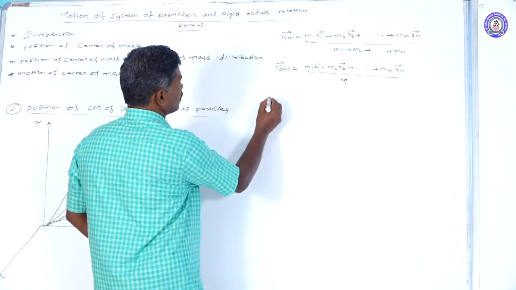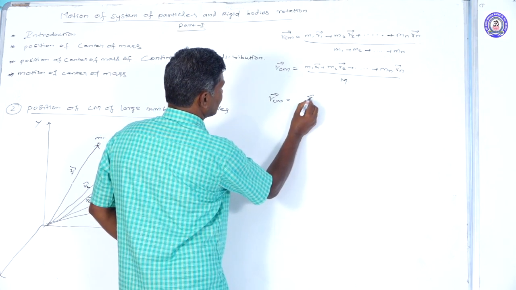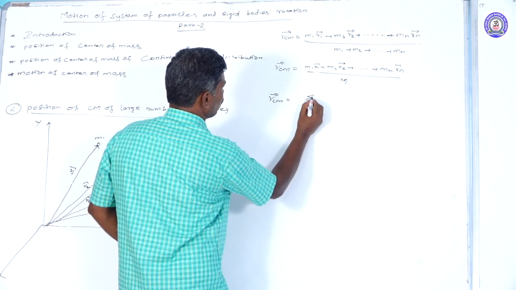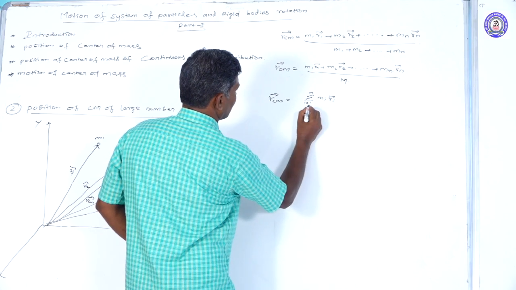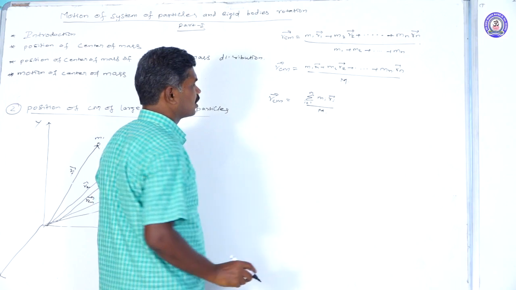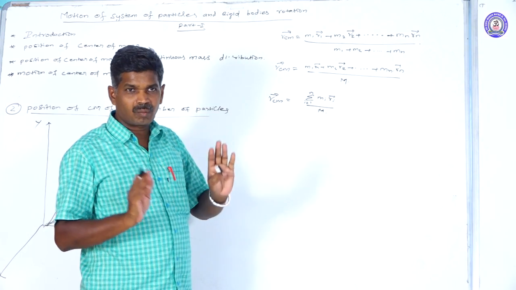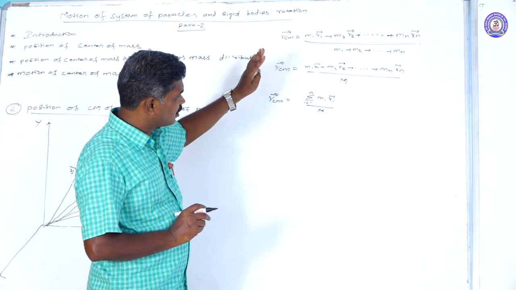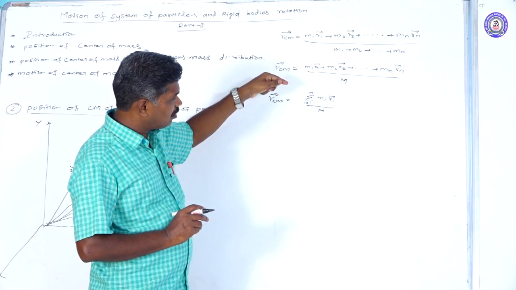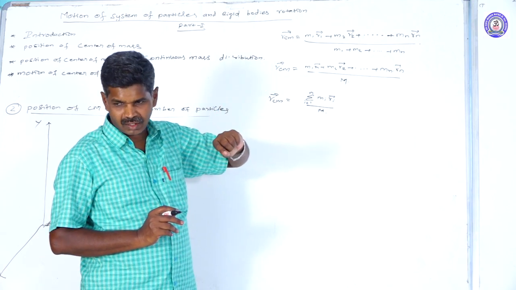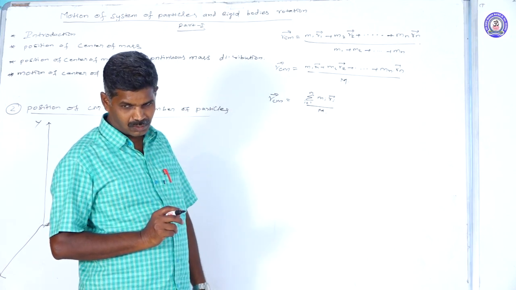That's why R_CM vector can be taken as the summation of i equal to 1 to n of mi ri vector, divided by M. We can shortly say the center of mass of a larger number of particles is the summation from 1 to n of the product of mass into position vector, divided by the total mass.